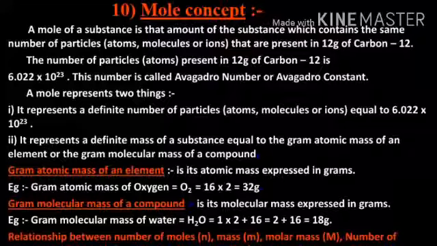1 mole of water molecules is 18 gram of water. So the number of molecules in 18 gram of water is 6.023 into 10 raised to 23 molecules of water, that is H2O. So in simple terms, anything which is 1 mole contains 6.022 into 10 raised to 23 molecules. So this is the end of the lesson, atoms and molecules.